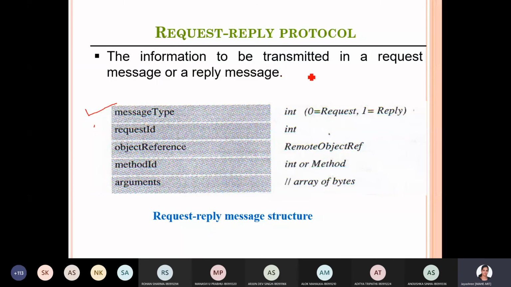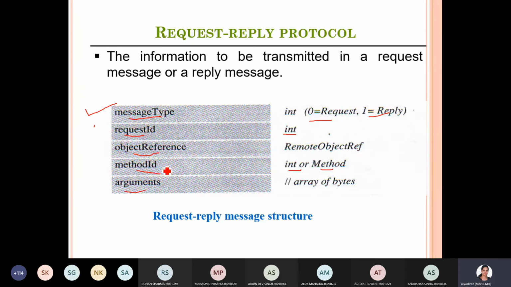Initially, the information to be transmitted in a request or reply message. So this is a message type. If it is request, it will be set to 0. If it is reply, it is set to 1. Then request ID, which is just integers in a continuous manner; IDs are allocated to each of the packets. Then the object reference to the remote object which needs to be executed at the remote machine. Method ID, which method to execute. Then the arguments to be passed.